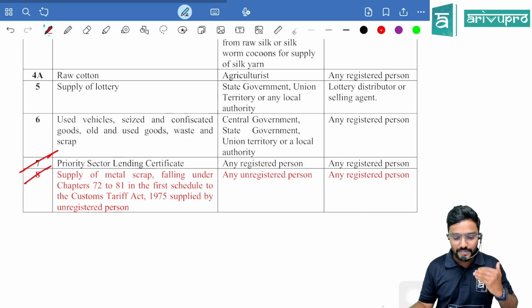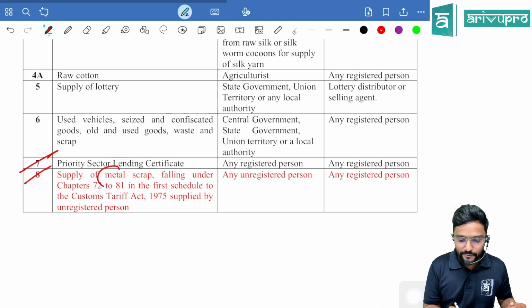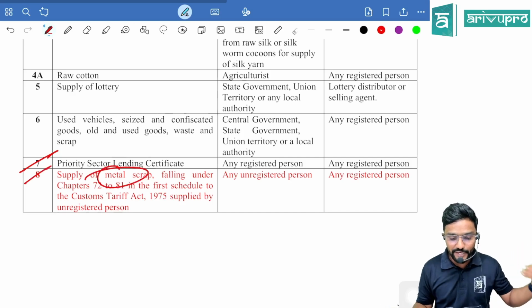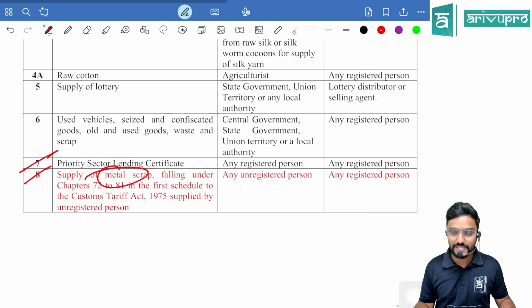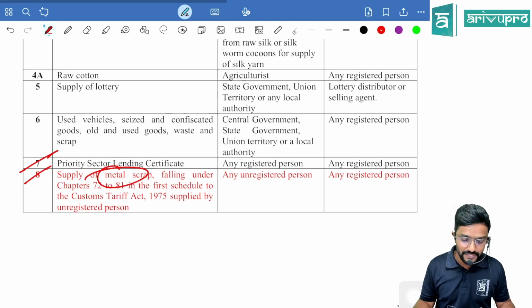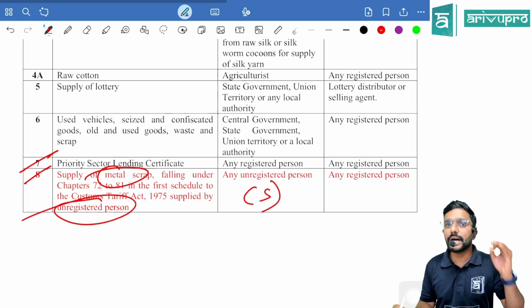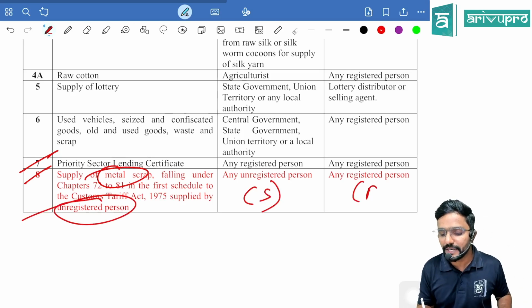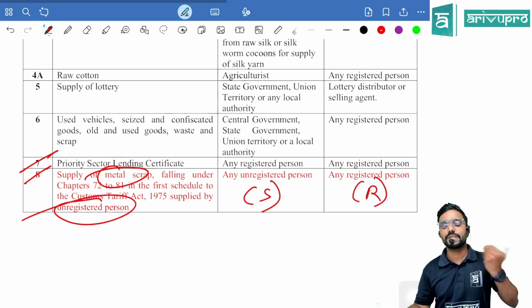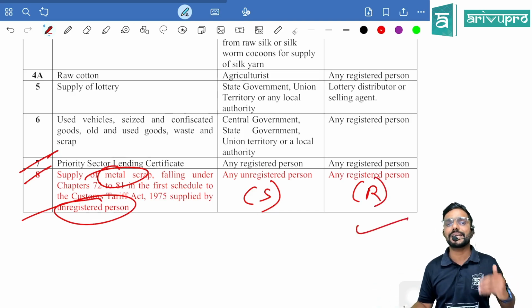The 8th item is supply of metal scrap falling under chapter 72 to 81 in the first schedule to the Customs Tariff Act 1975, supplied by an unregistered person. So who is the supplier? Unregistered person, whereas the recipient is registered. So in that case, the recipient is the one who is liable to pay GST.